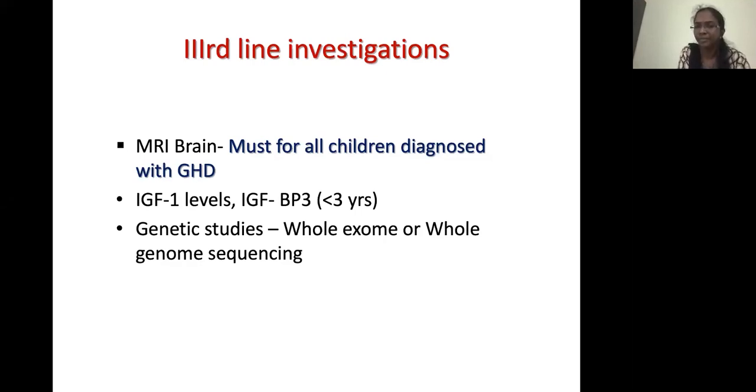IGF-BP3 is the principal binding protein of IGF-1. So that is why in children less than 3 years, IGF-BP3 also should be taken. IGF-1 levels are useful only above 3 years of age, because in smaller children and children with malnutrition and all, IGF-1 levels can be low. So in smaller children, if you want, you can do the IGF-BP3 levels also.